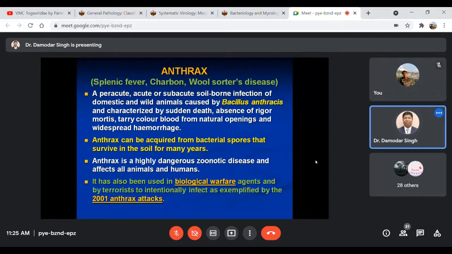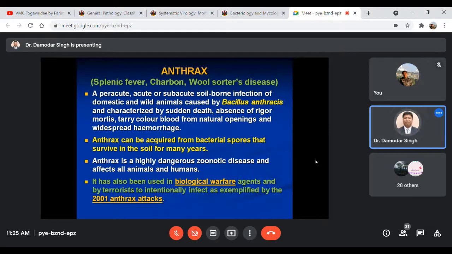That's why this is a very dangerous zoonotic disease, and it affects all the animals, including humans, and it has also been used as a biological warfare agent. So far as some history behind this disease is concerned, during 2001, some anthrax attacks occurred in the United States.